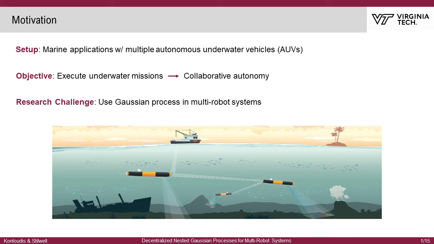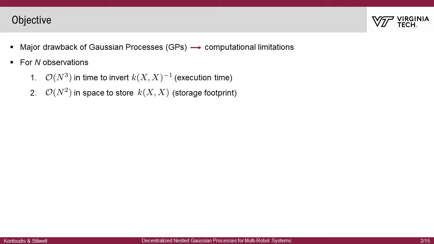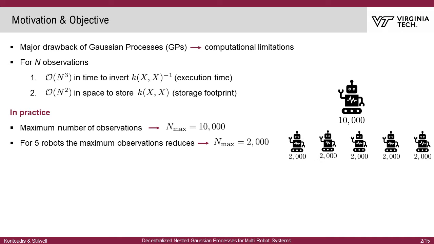The research challenge of this work is to seek methods so that Gaussian processes can be incorporated by teams of robots and as a result to facilitate decentralized data-driven probabilistic learning. The major disadvantage of Gaussian processes is the poor scalability. More specifically, GPs require cubic time complexity and quadratic space complexity with a number of observations. In practice, this means that we can use up to 10,000 observations with a regular computer. In multi-robot systems, this number is further reduced according to the number of robots. For instance, with 5 robots, we can use up to 2,000 observations per robot.